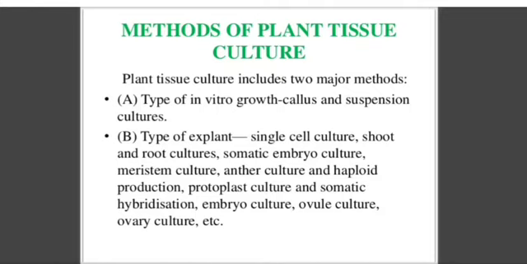That type of culture is ovule culture. Next one is ovary culture. We can isolate the ovary from the flowers and place it into MS medium or another nutrient medium, and the ovary develops. That is known as ovary culture. So these are the different types of culture in plant tissue culture.